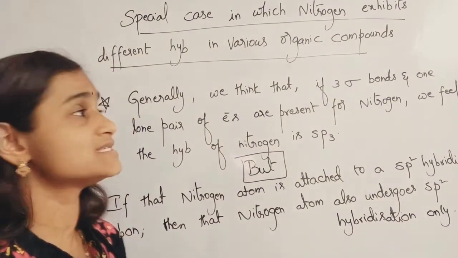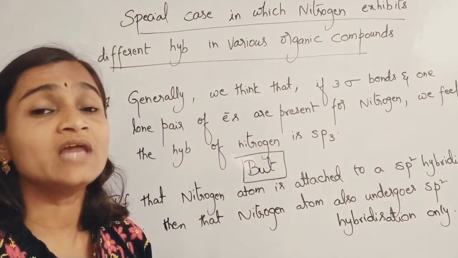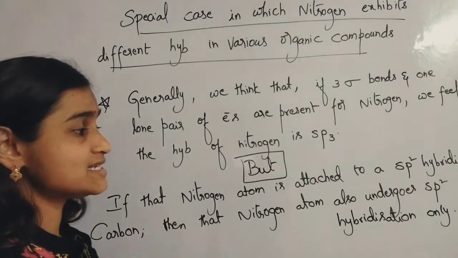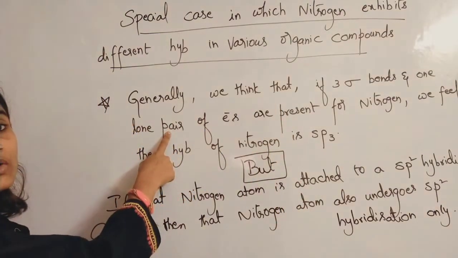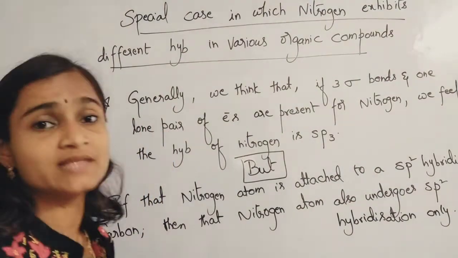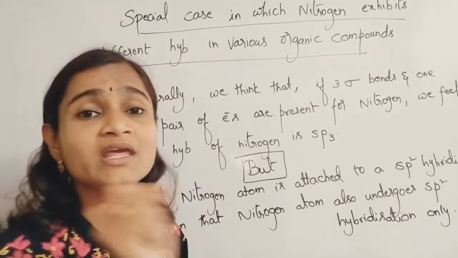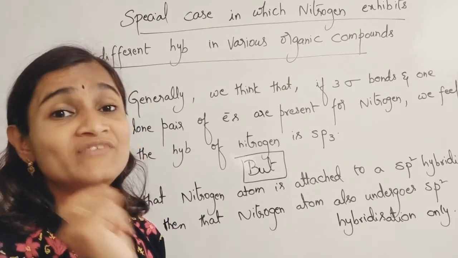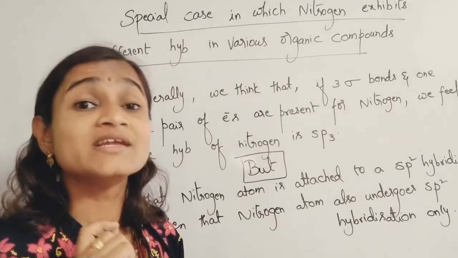Why are we calling it a special case in which nitrogen is involved in hybridization? The lone pair of electrons on nitrogen will not be involved in hybridization, because that lone pair will try to be involved in another phenomenon called resonance.